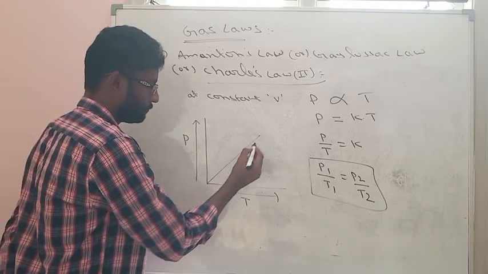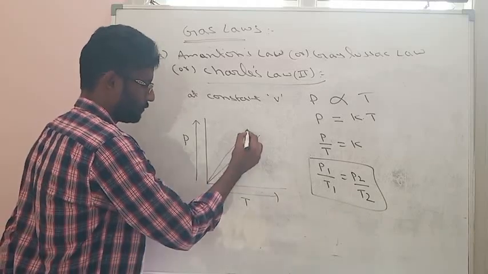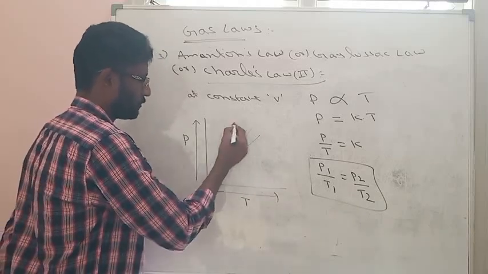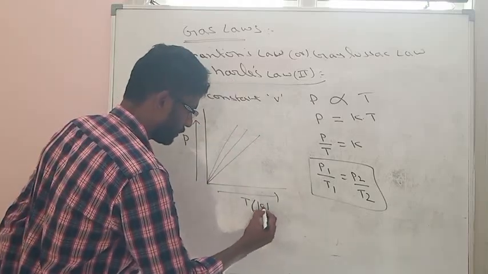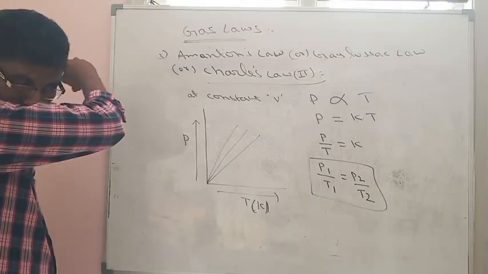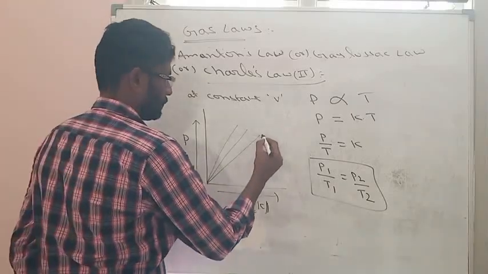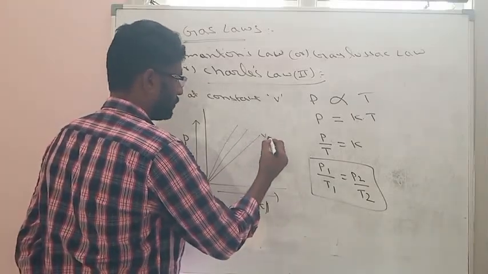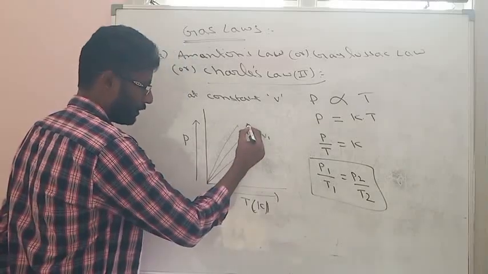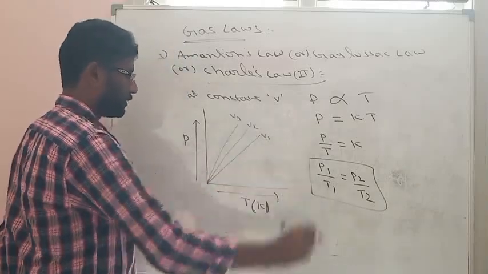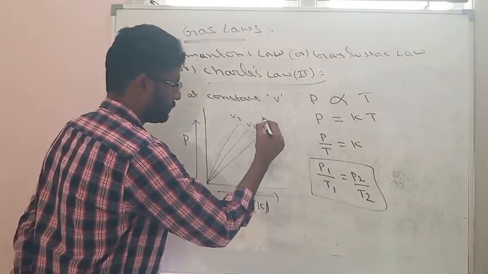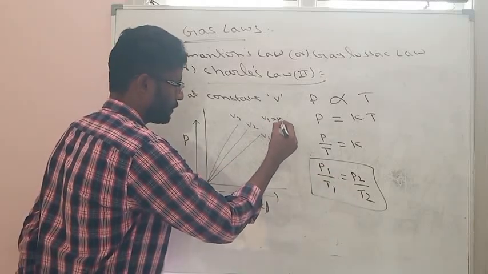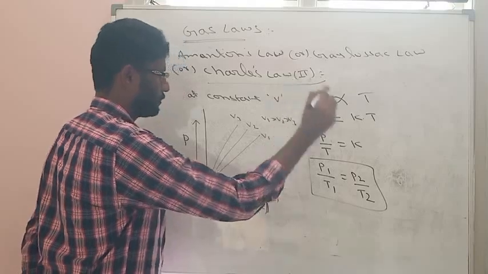So it will give graphs like this. Temperature must be in Kelvin. Here volume is constant. At V1, suppose this is the graph. At V2 this one, at V3 this one. So here V1 is greater than V2, which is greater than V3.